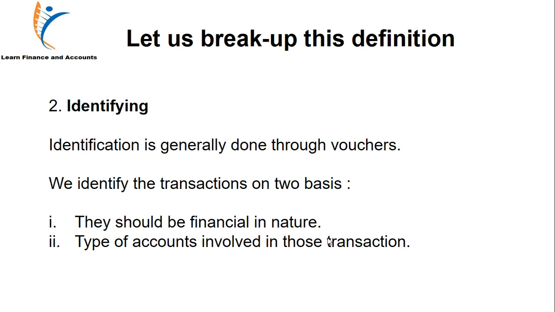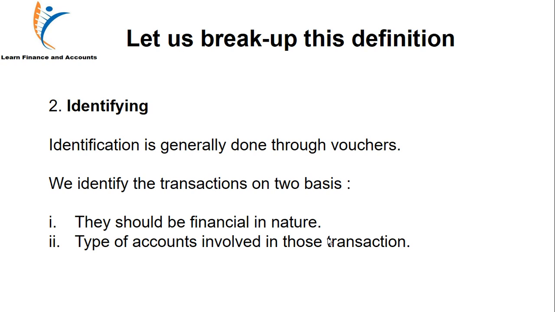So if a person goes to a bank to deposit money in his account, what does he do? He fills in the deposit slip, and along with the deposit slip, he hands over cash to the cashier. The cashier takes the cash and, on the basis of the deposit slip, makes an entry in his computer. So identification was done through a voucher. Identification of what? Identification of the account number, identification of the name of the person, and here the deposit slip becomes a voucher. On the basis of the voucher, the transaction is done.